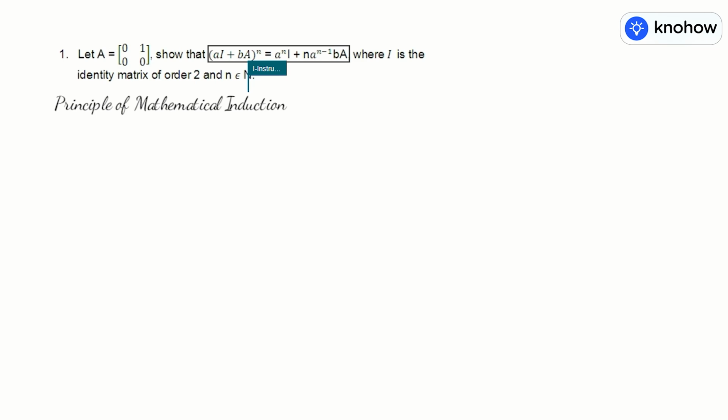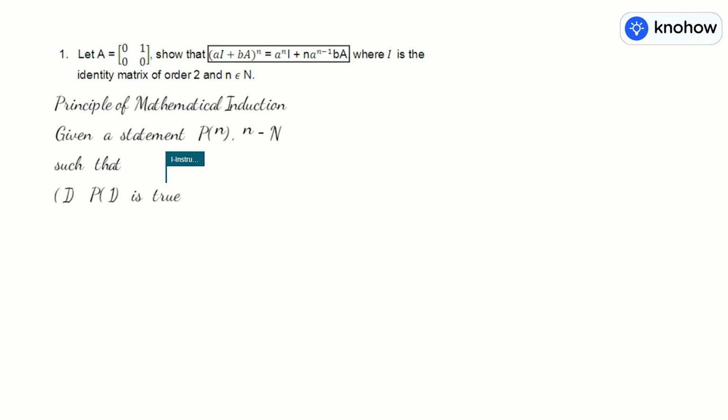This we have done in detail, many questions on it in your class 11. Let me revise the statement with you. What is the principle of mathematical induction? Just note down, given a statement, say Pn involving n, where n is a natural number, such that number 1, P1 is true.